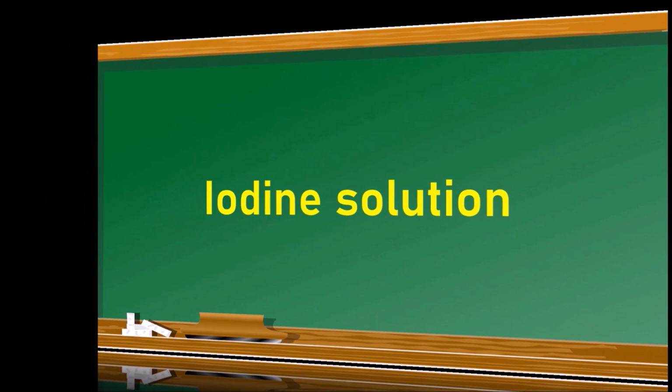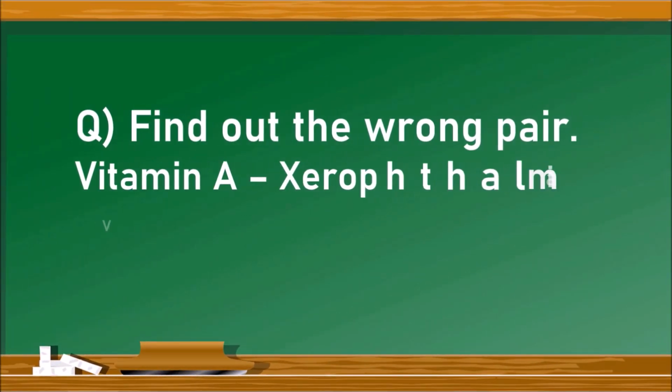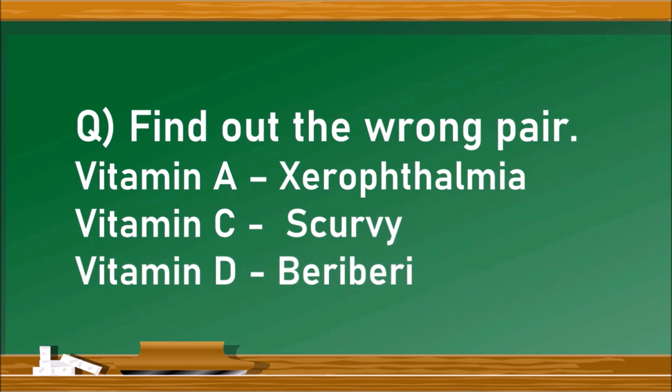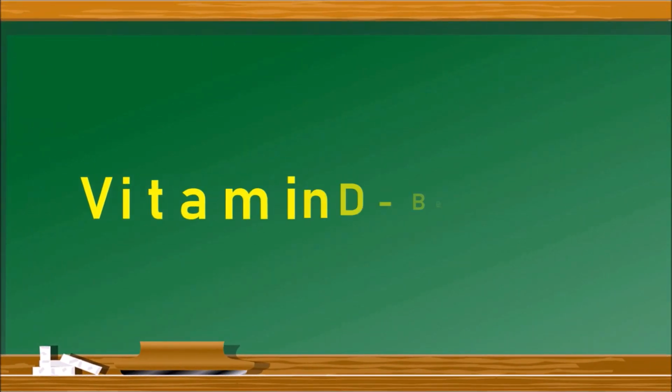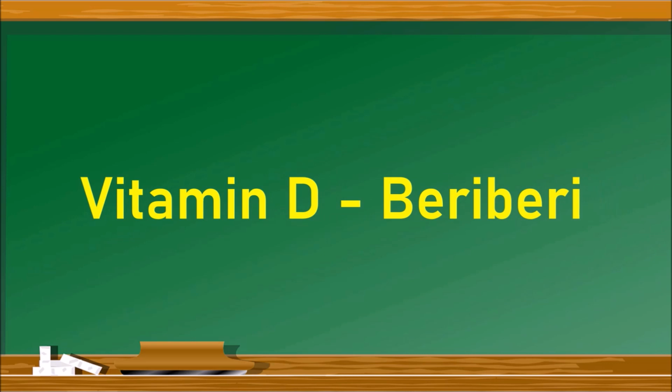The next question is, find out the wrong pair. Vitamin A, xerophthalmia, vitamin C, scurvy, vitamin D, beriberi. The right answer is vitamin D, beriberi, because the deficiency of vitamin D leads to rickets, not the beriberi.